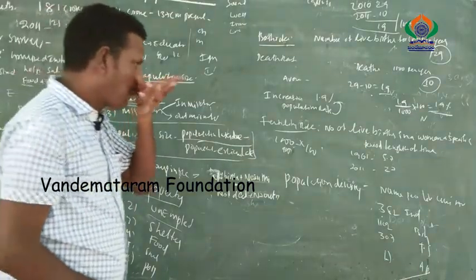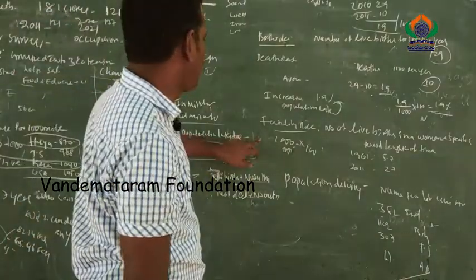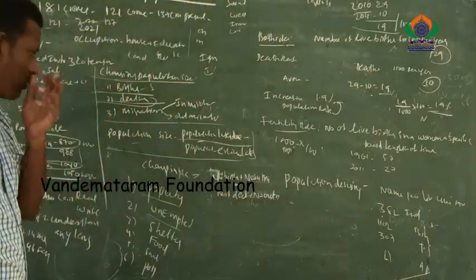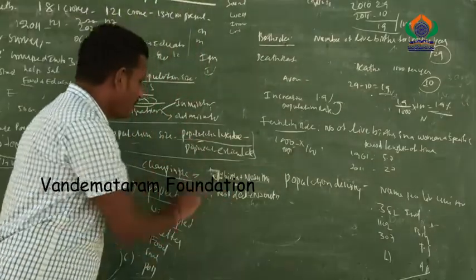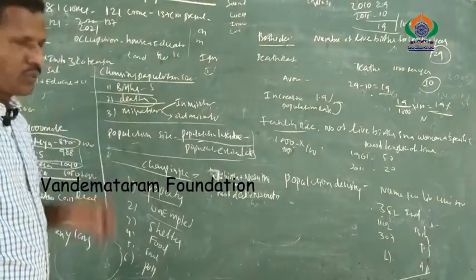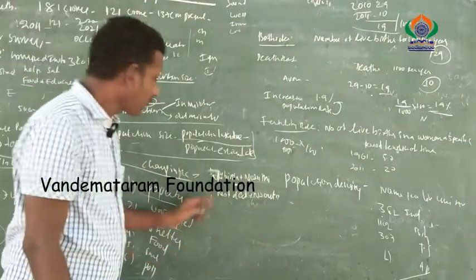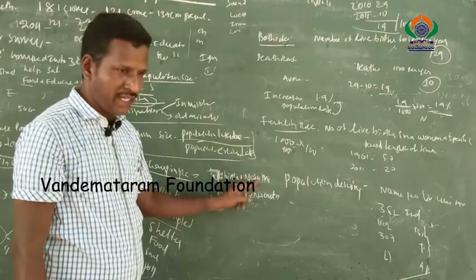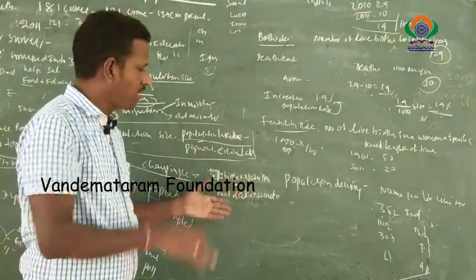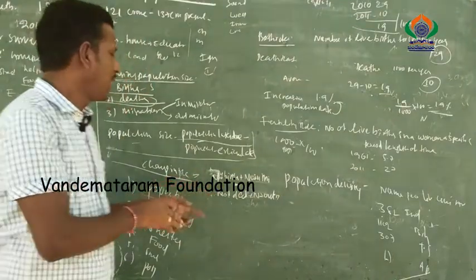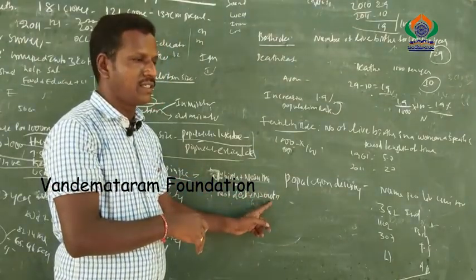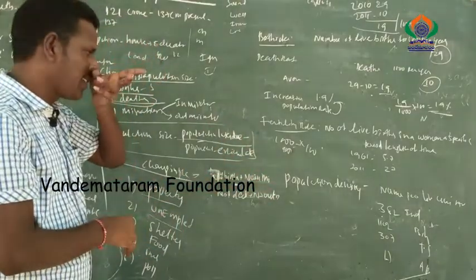Okay, next one is population change. Population change depends on two factors: the number of births plus the number of in-migrants, minus the number of deaths plus the number of out-migrants. For example, we take village X, same story.